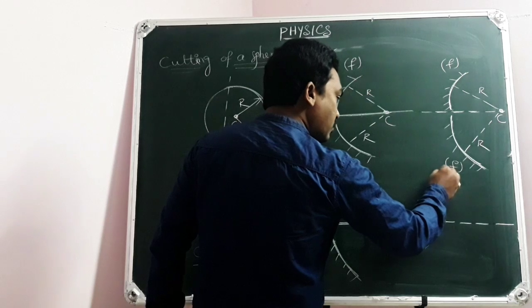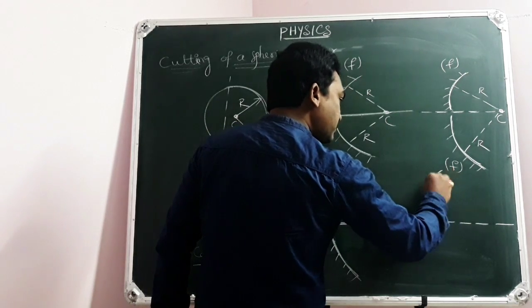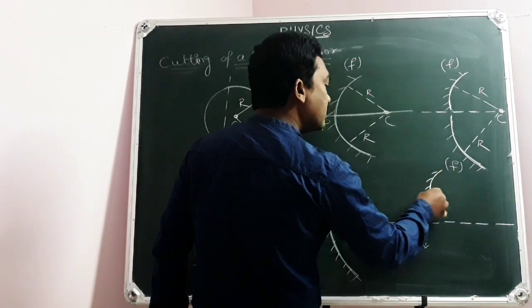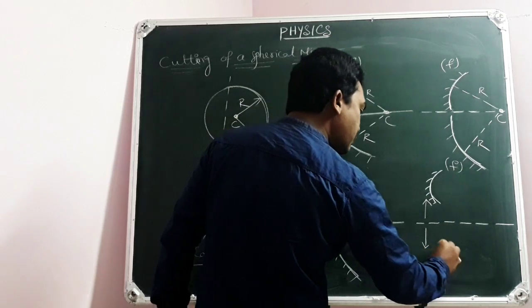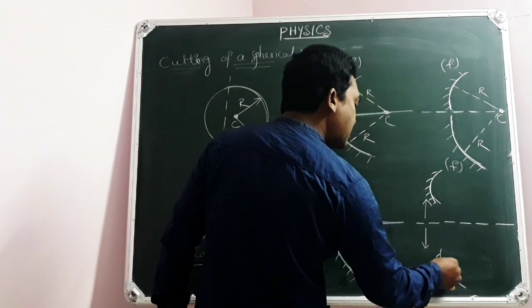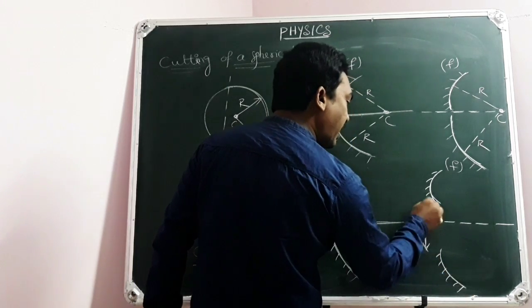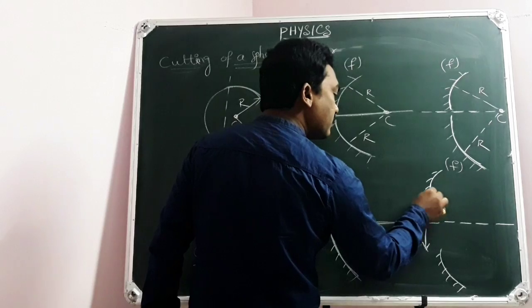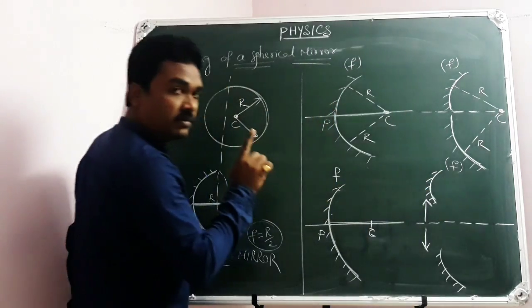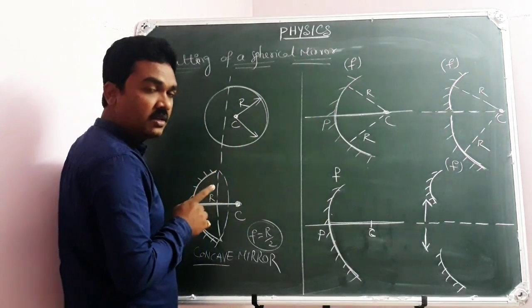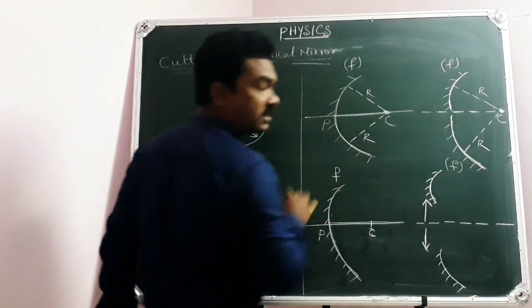So here is one piece and here is another piece. The two pieces are taken away perpendicular to the principal axis. In the earlier case, I let them stay there after cutting, so they had a common principal axis.